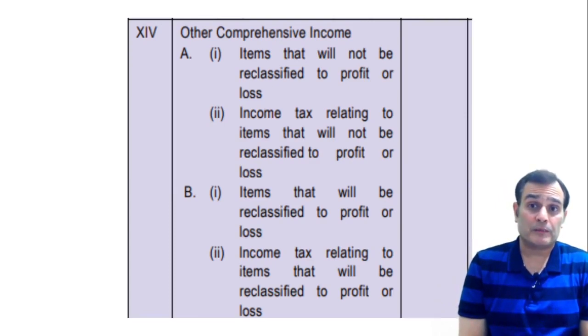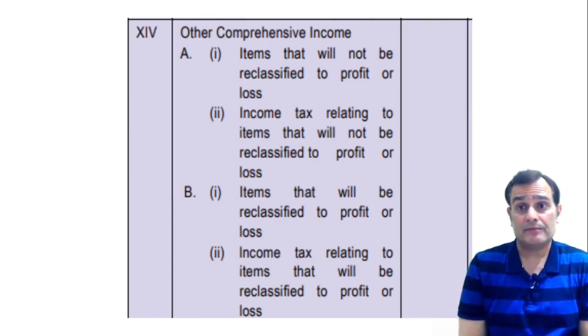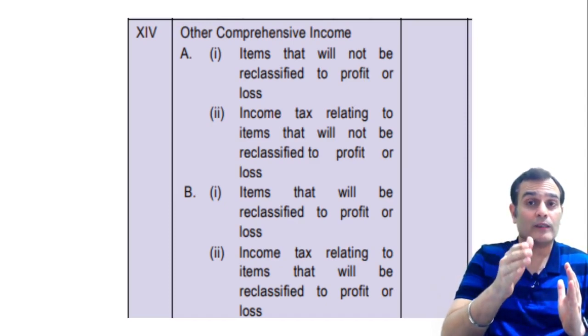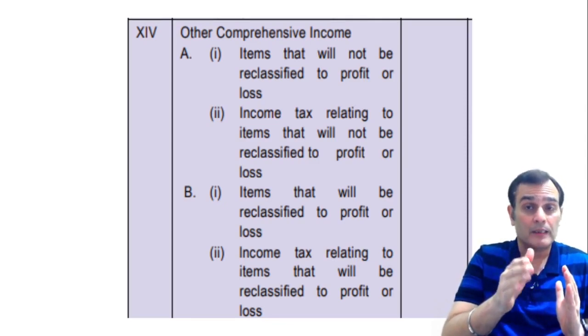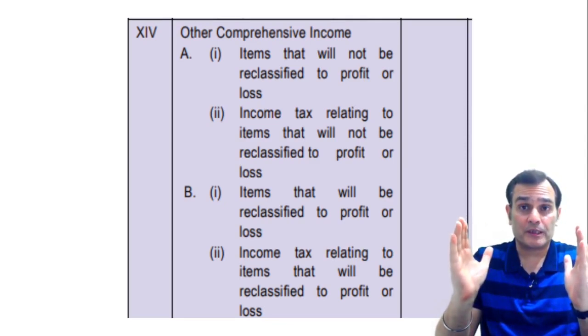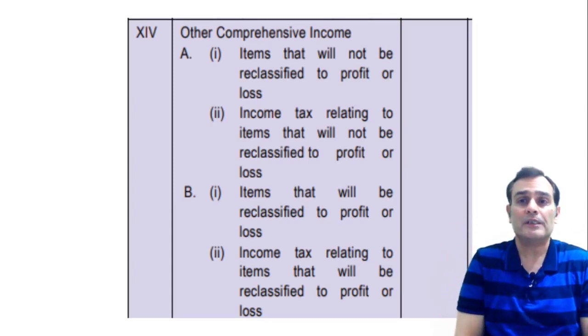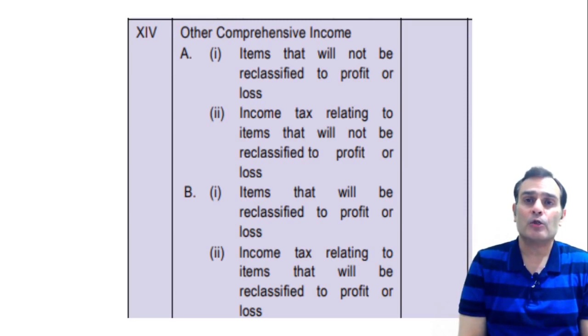But when you look at the point number 14B, it says items that will be reclassified to the profit and loss, which means that items which would appear in the point number 14B is going to be accumulated in one component of SOK, but before you move them from the statement of changes in equity from one component to another, it is going to be reclassified, routed through the profit and loss account.